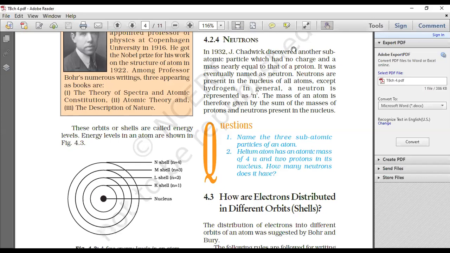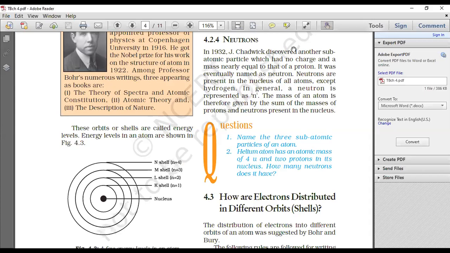They both have the same amount of charge but opposite polarity. Protons have positive charges, electrons have negative charges. Since they are equal in number, any atom in its natural state is always neutral.